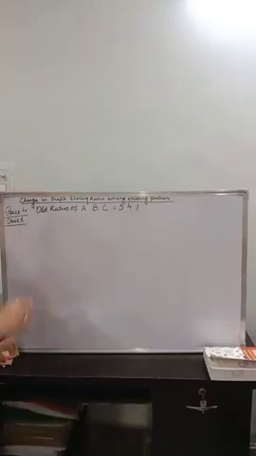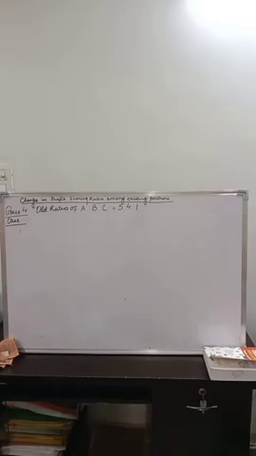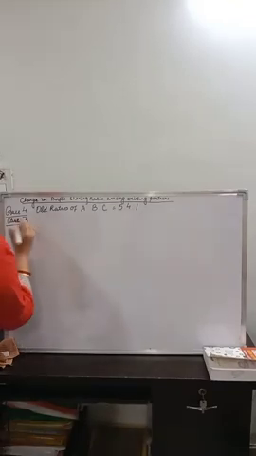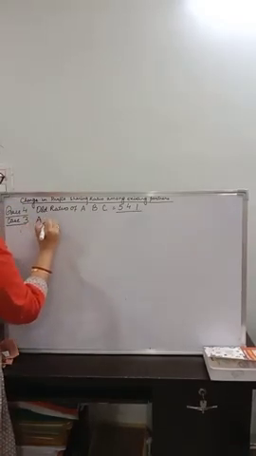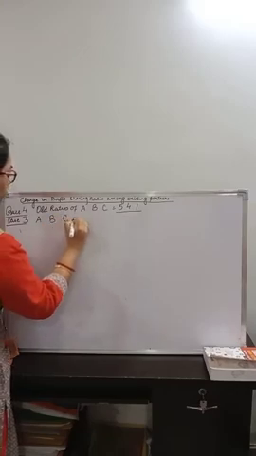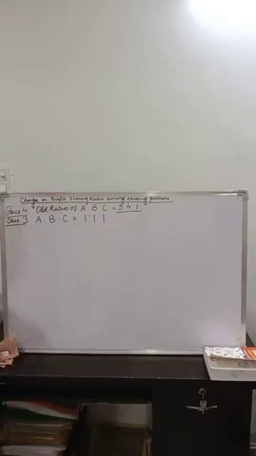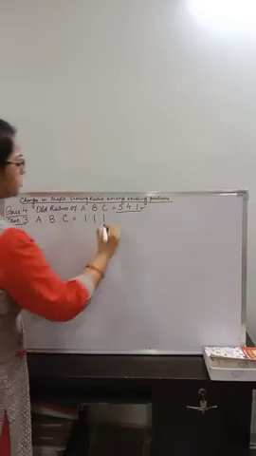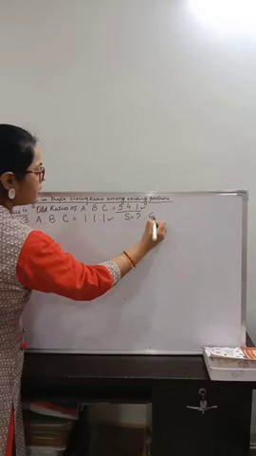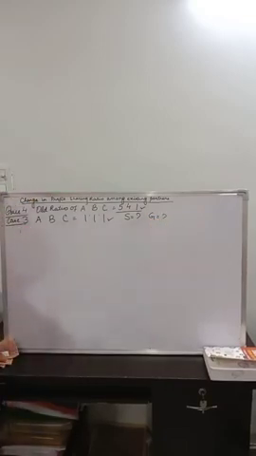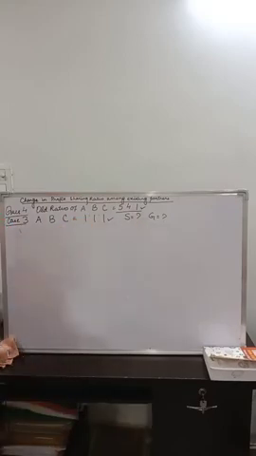Okay, so for case 3, A, B and C decide to share the profit and loss equally. Their old ratios will remain 5:4:1. Case 3 says A, B and C will share the profit and losses in equal ratios in future. So very simple, we know these are the old ratios and these are the new ratios. What is the amount of sacrifice and gain? What do you have to do? Simply subtract the new ratio from the old ratio.